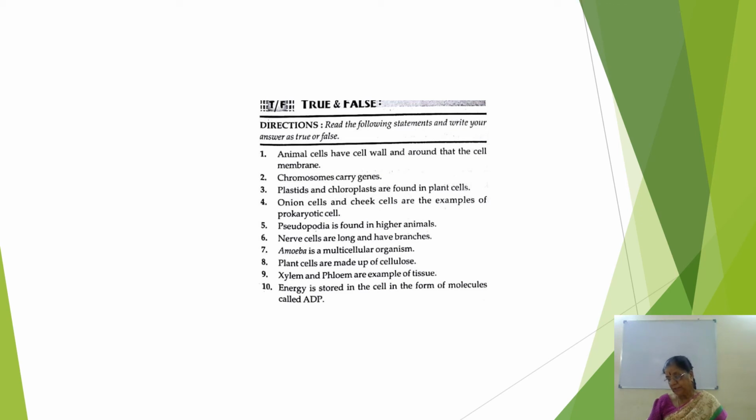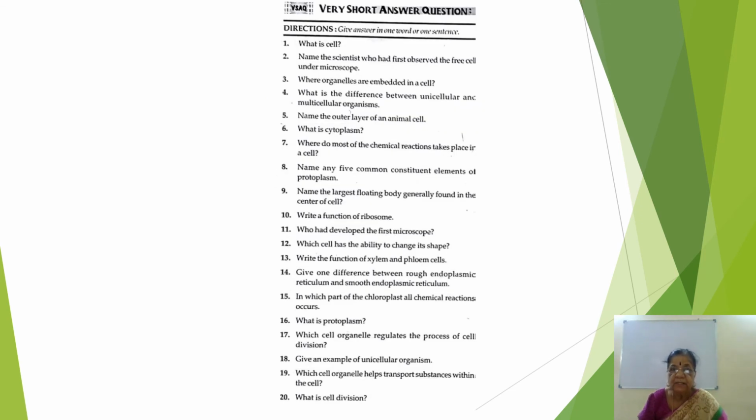Nerve cells are long and have branches. True. Amoeba is a multicellular organism. False, it is a unicellular protozoan. Plant cells are made up of cellulose. Xylem and phloem are examples of tissue. They are complex permanent tissues. Energy is stored in the cell in the form of a molecule called ATP. It is not ATP, it is ADP. Not ADP, ADP. Okay. Then similarly, there will be very short answers.